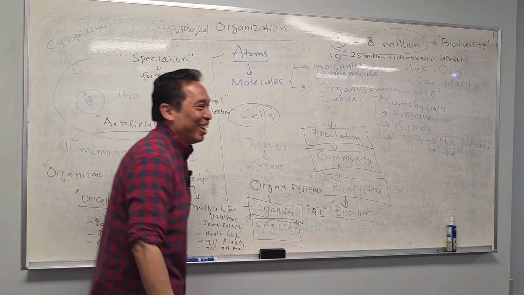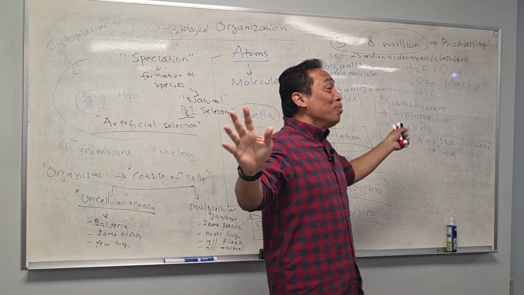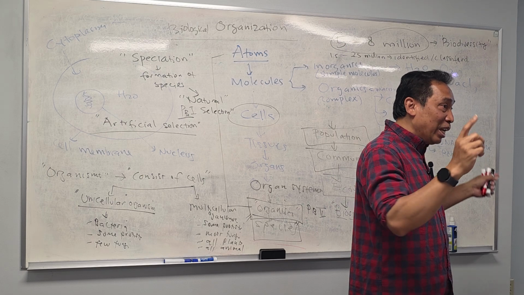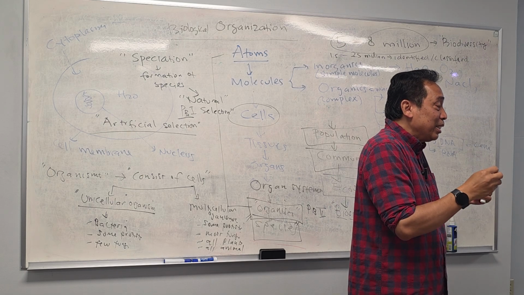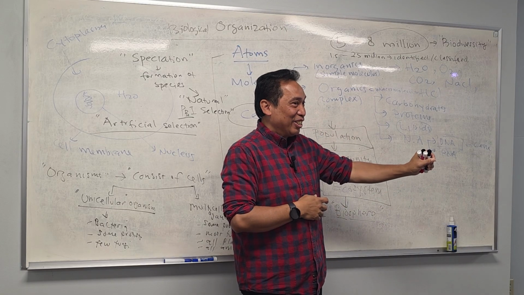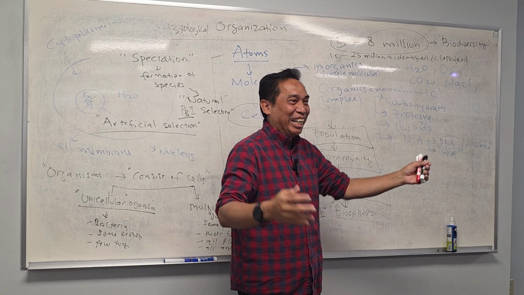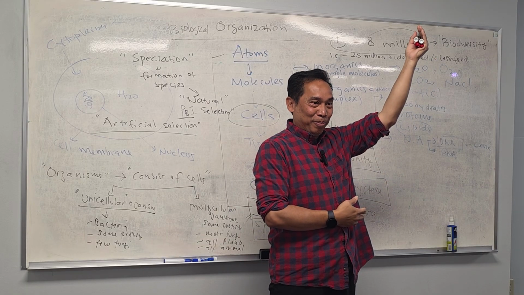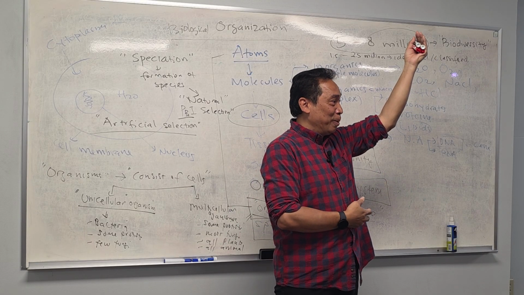I don't know the name of the dog. But there are so many, right? And these dogs actually come from the same species, and people select the one they like. They kill the other ones and just make sure this one keeps growing. Are you with me?